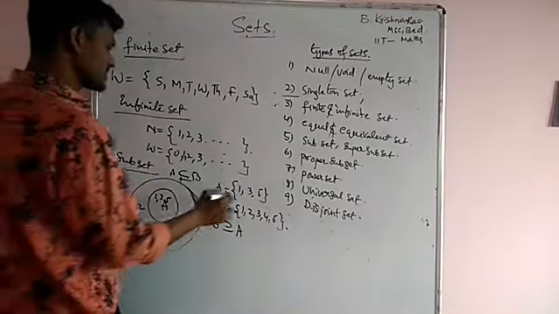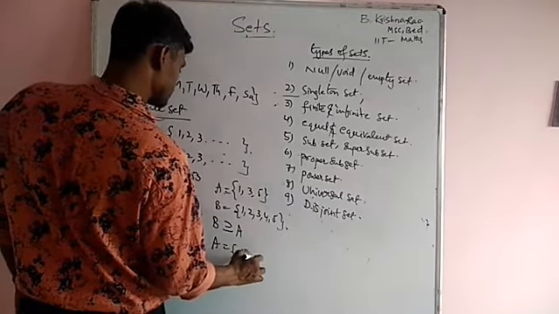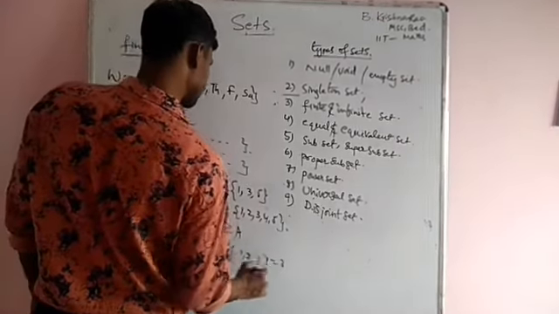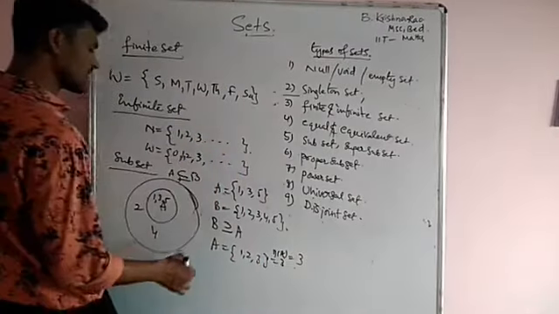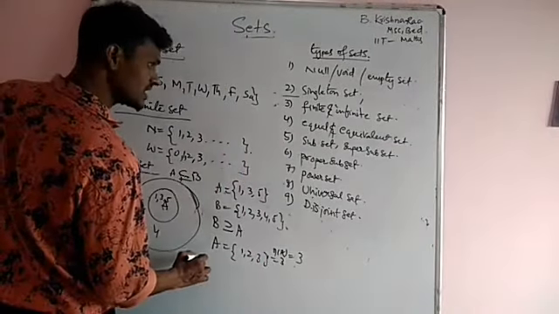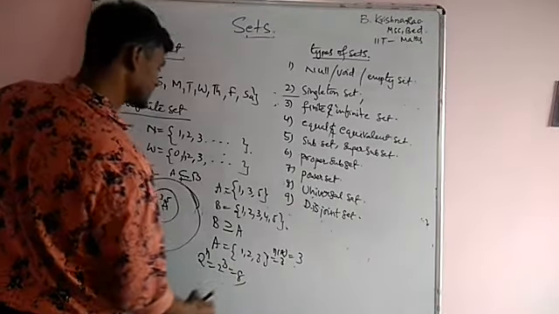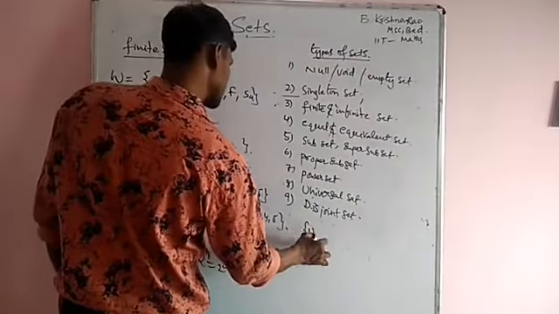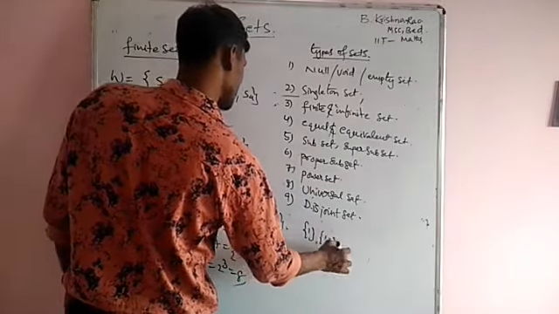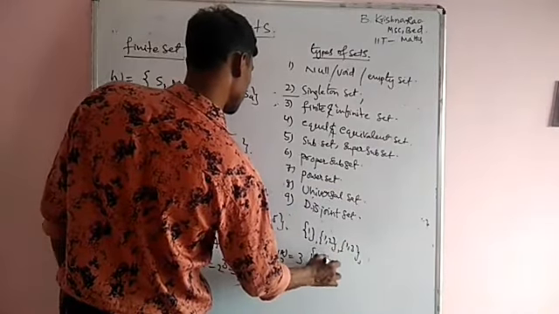Suppose a set A has 1, 2, 3. This is 3 elements. The number of elements of set A is equal to 3. Then the total number of subsets is 2 to the power of n, that means 2 to the power of 3 is equal to 8. What does it mean? Here, the set of 1, the set of 1, 2, the set of 1, 3, the set of 2, 3, and